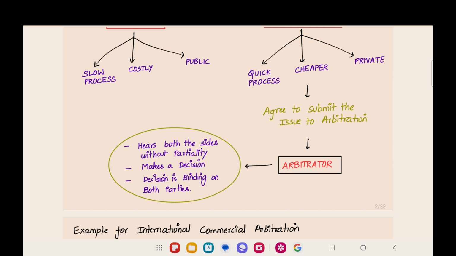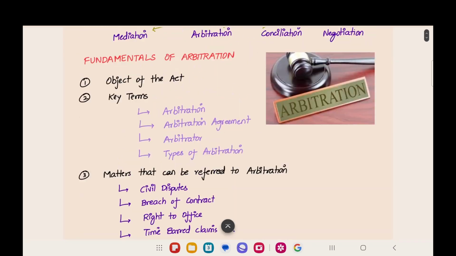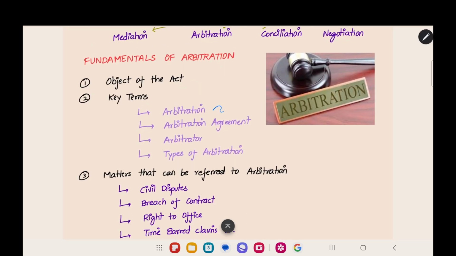This is about arbitration. Now, we have learned some key terms relating to arbitration. What is arbitration? Both the parties will appoint an arbitrator, and he will make a decision. And what is the arbitration agreement? The agreement which both of them have written and signed, that is the arbitration agreement. And then, who is the arbitrator?